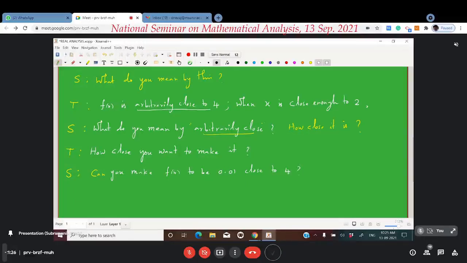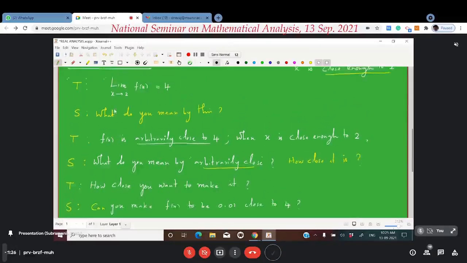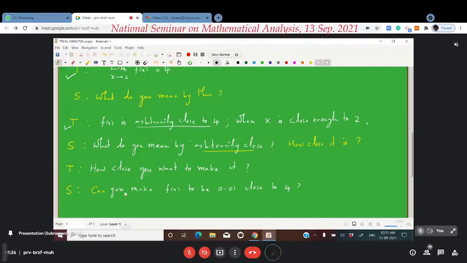Because the teacher first told that by writing this limit, what he means is the value of f of x comes arbitrarily close to 4 when x is close enough to 2. Now he is asking, sir, can you make the value of f of x to be this much close to 4? This is what the student is challenging the teacher.